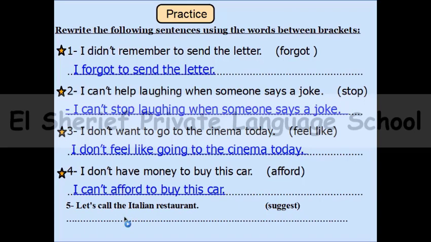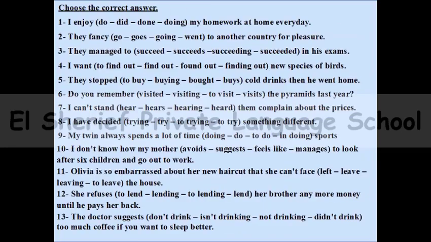So here the right answer is: I suggest calling the Italian restaurant. So here we finished the question of rewrite, but now we are ready for the question of choosing the right answer. And by the way, we will start answering the choose question, but try to remember, is this verb followed by to plus infinitive or ing?